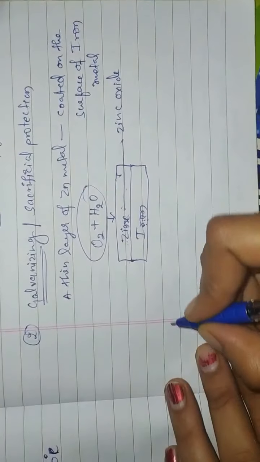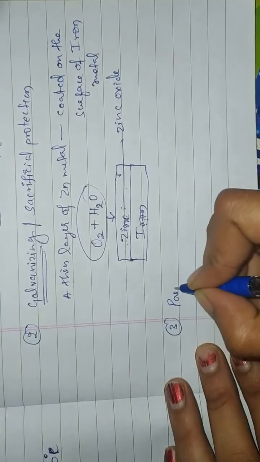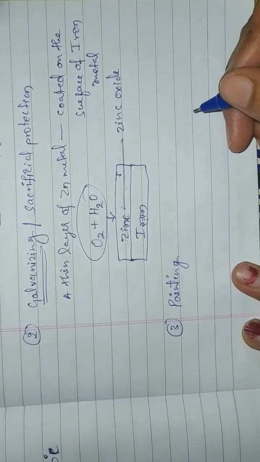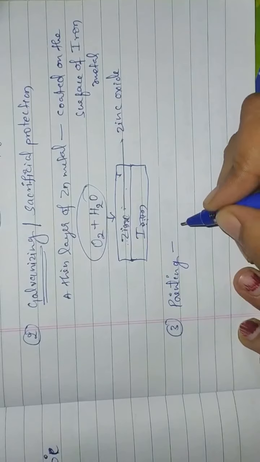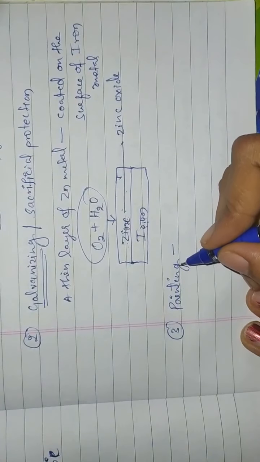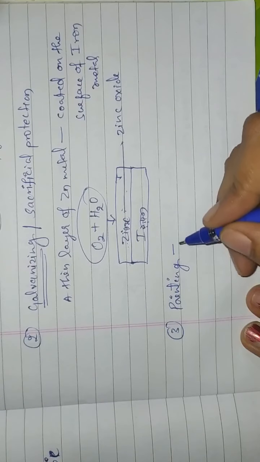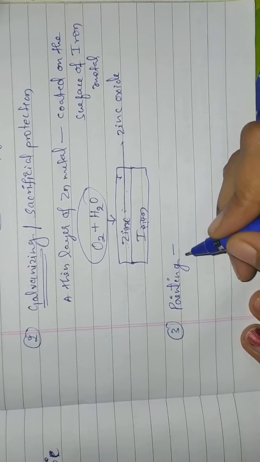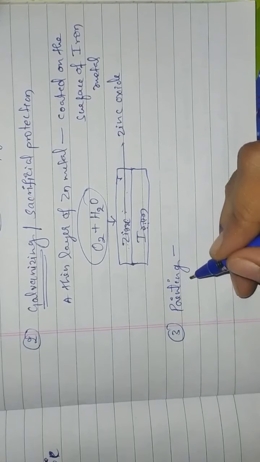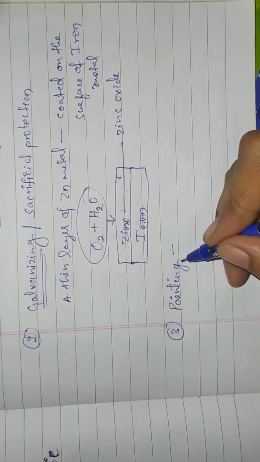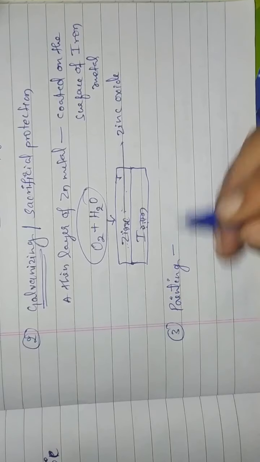Next one, painting. Okay, this is the most widely used method to prevent the corrosion, applying the paint on the surface of the metals, or we can say that on the surface of iron we are applying the paint to protect it from corrosion.